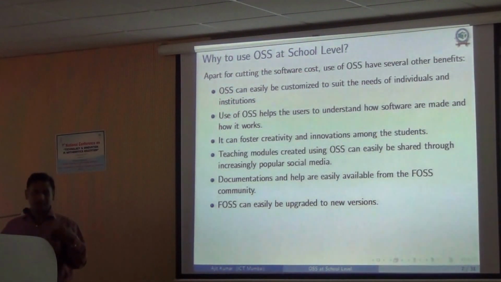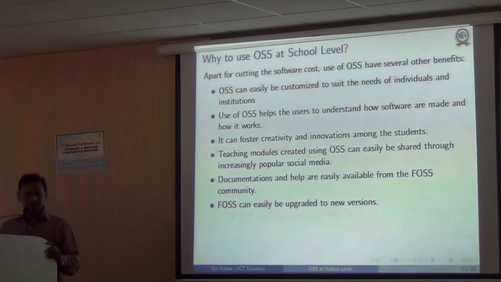Many of them would ask you to buy what they call a campus license or site license, where annually you have to pay a lot of money, or if you buy, let us say, a perpetual license, within a year or so they will have the next version, and you have to pay again almost a similar amount. Okay, so that's a big problem.